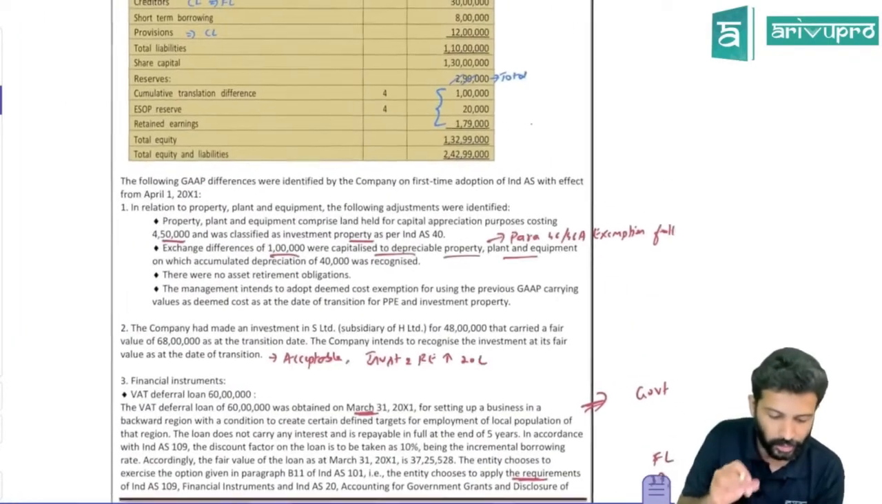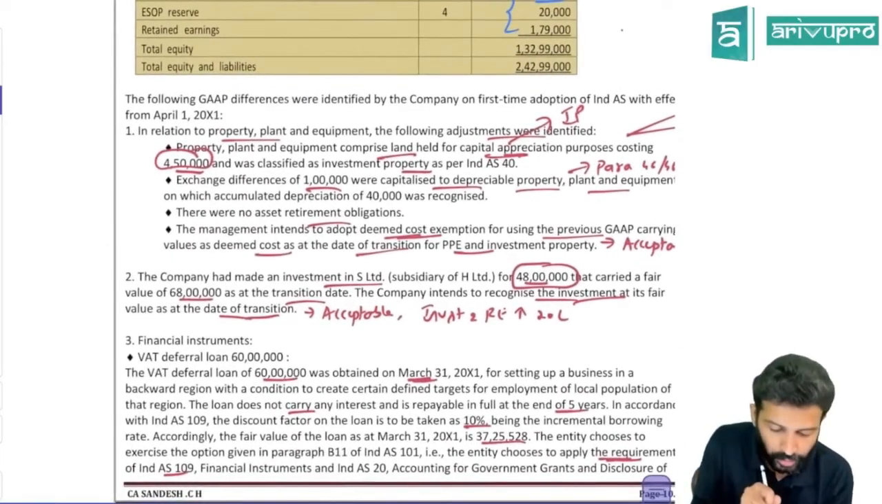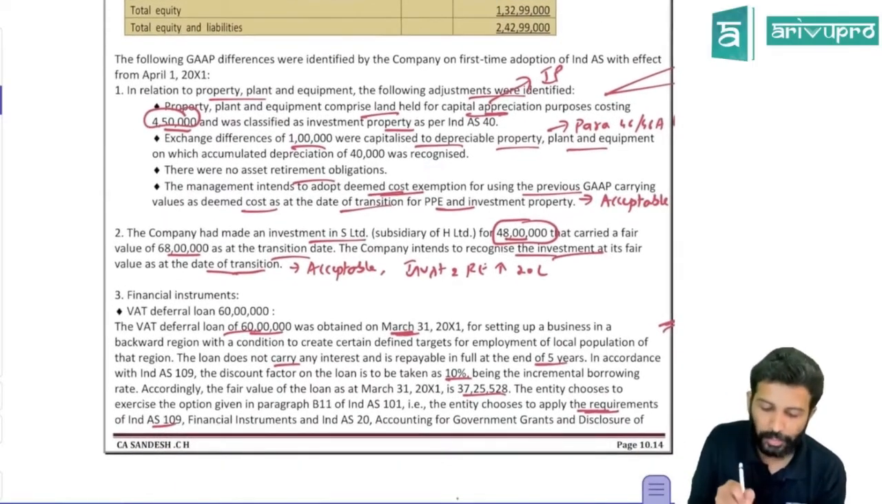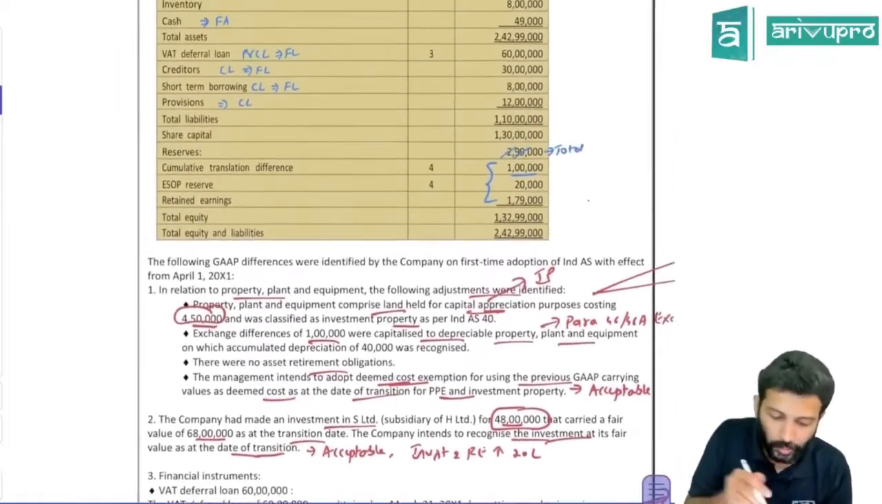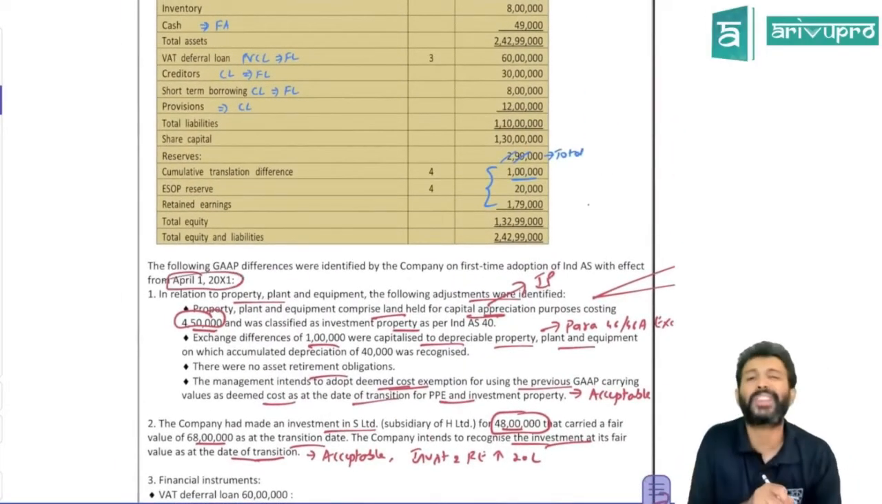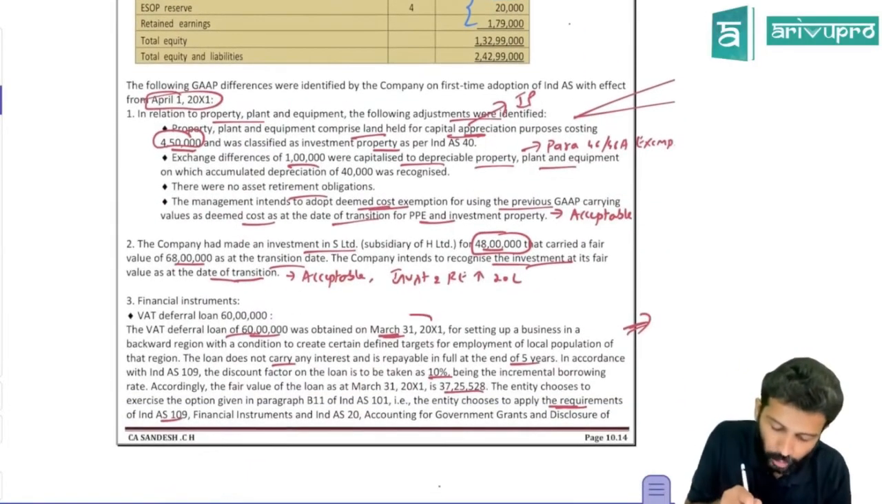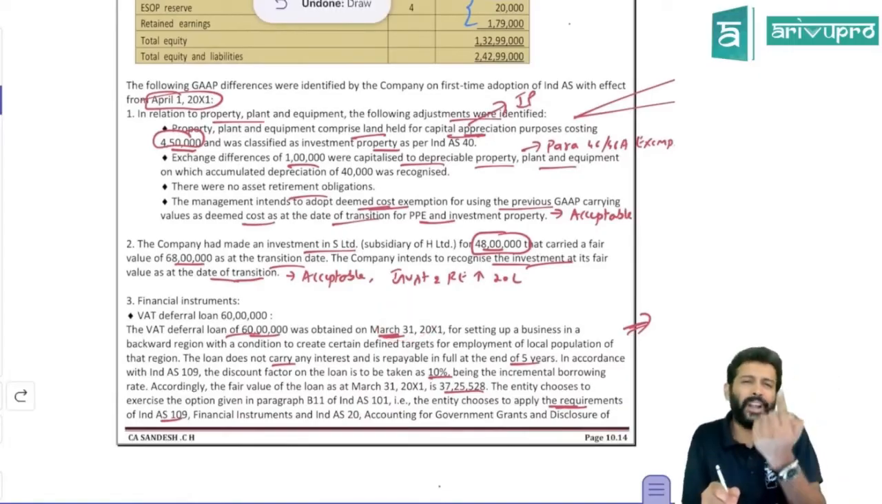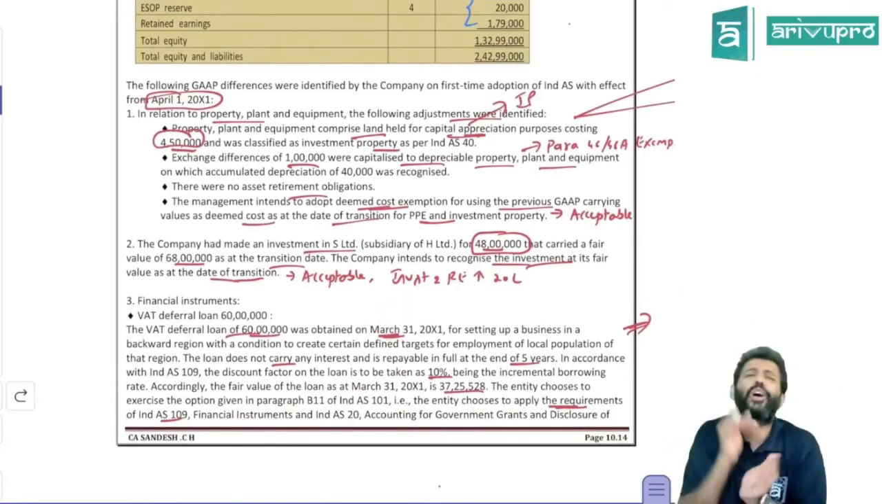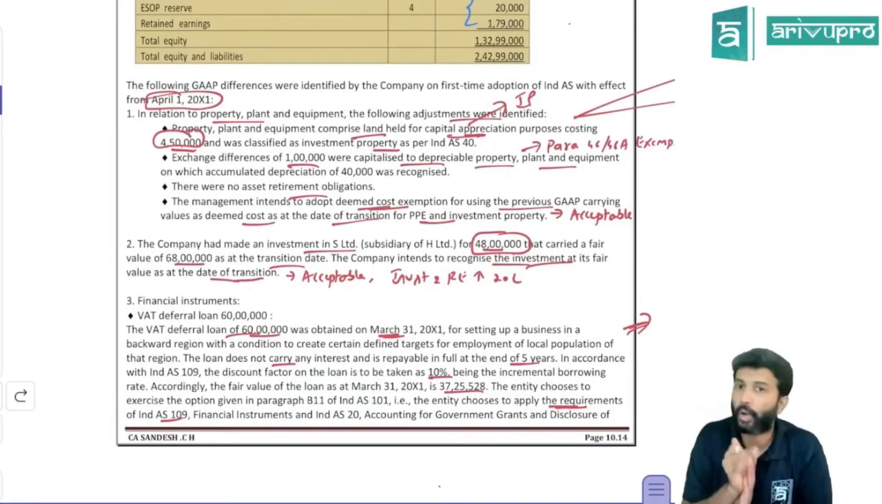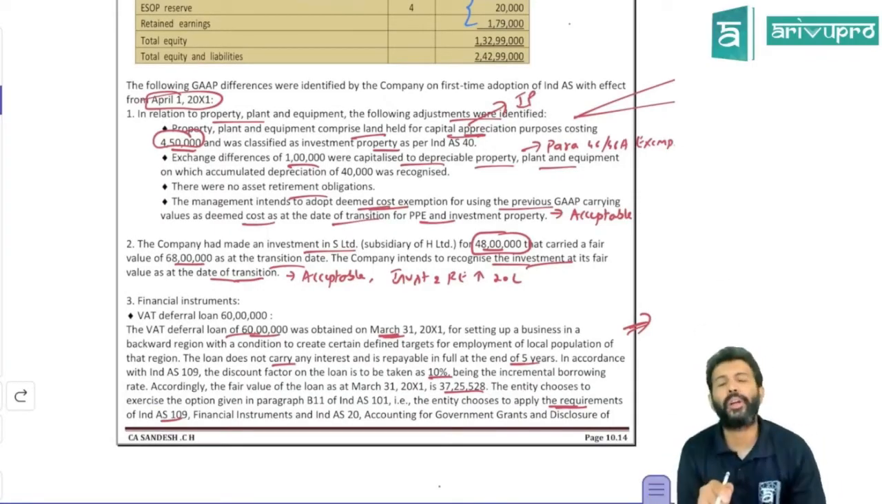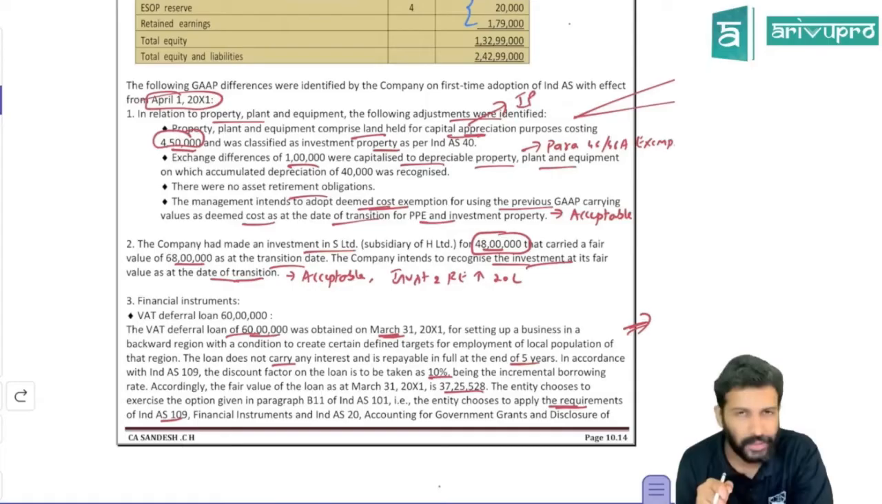Let's come back now. Next, what else is there? VAT deferral loan. The VAT deferral loan of 60 lakh was obtained on March 20x1. Okay, 1 second, sir. So when are you transitioning to IND AS? 1st April 20x1. When did you obtain this loan? 31st March 20x1. Sir, 1 day before you transition to IND AS, you got this loan. Now probably it's a government loan. What does government loan standard say? Sir, do it prospectively.